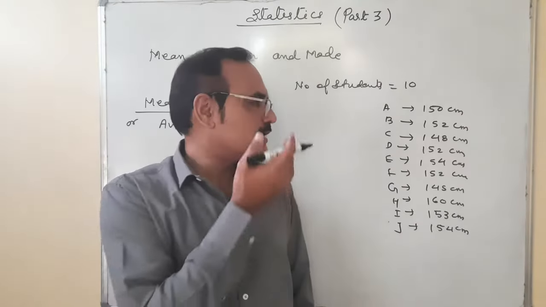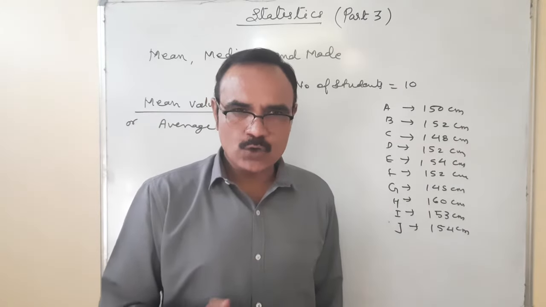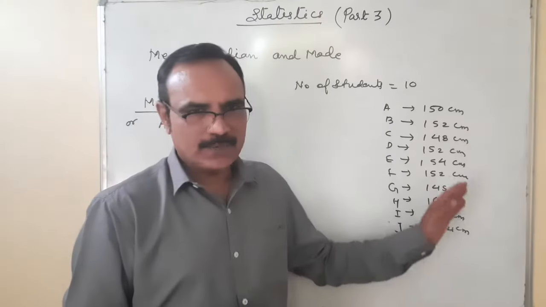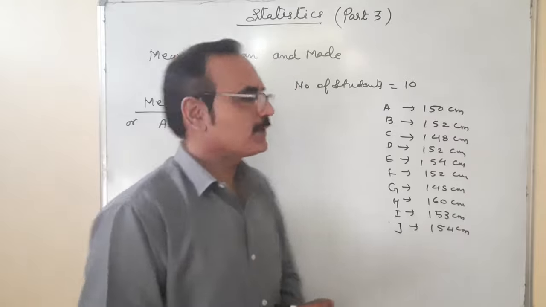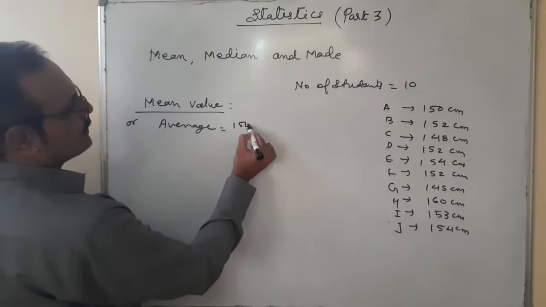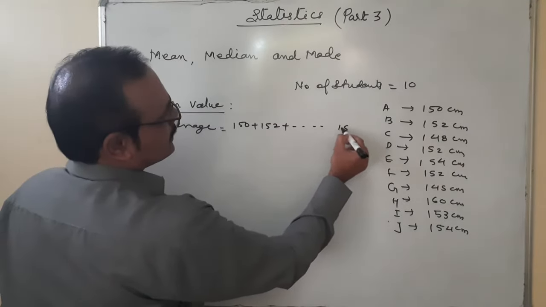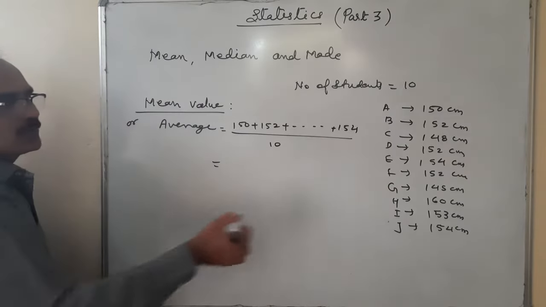Somebody will ask, what is the average of heights of these 10 students? How to find the average? Simply, you add them and divide by 10, because there are 10 students. Average is equal to 150 plus 152 plus and so on up to 154, divided by 10. Why divide by 10? Because the number of students is 10.